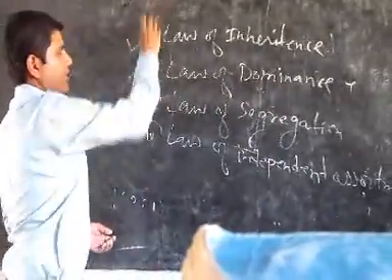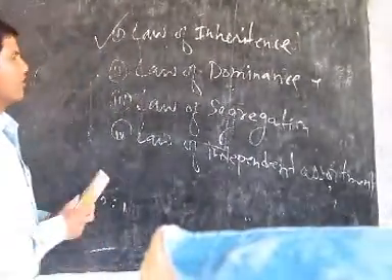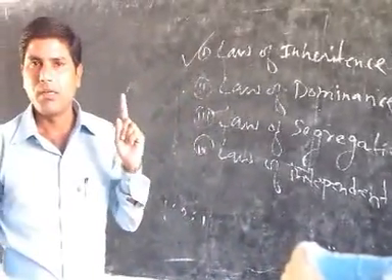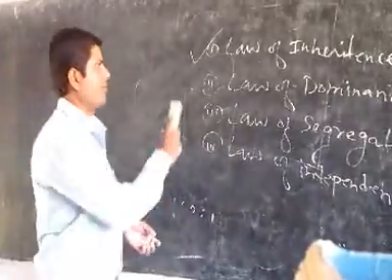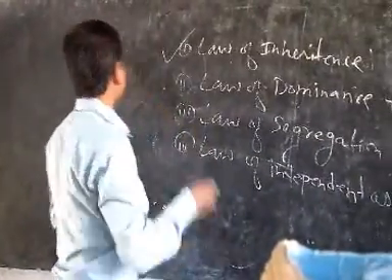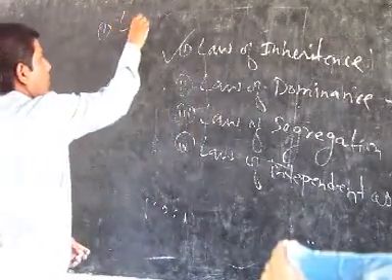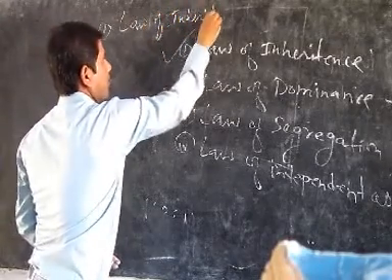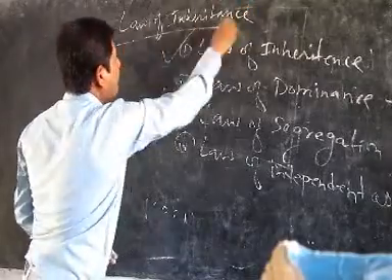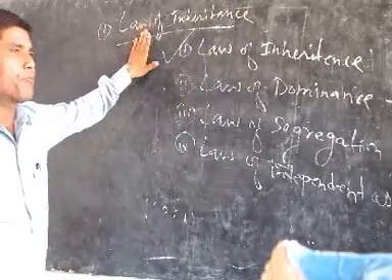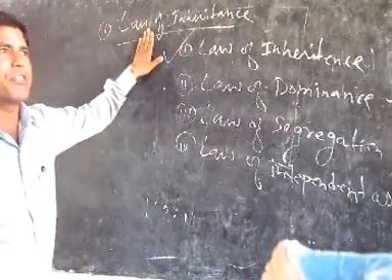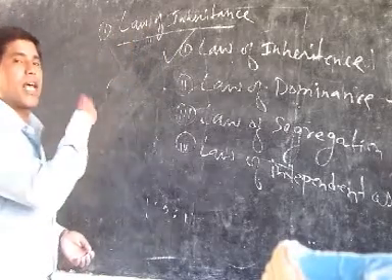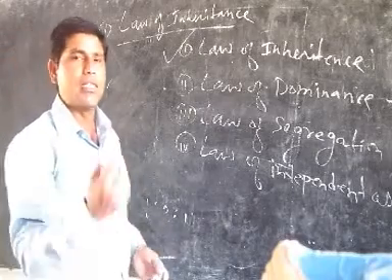According to the law of inheritance, he proved that every character from one plant is inherited from one generation to another generation. First, the law of inheritance. So according to Mendel's law, the characters which are from one generation to another generation are transmitted or inherited.